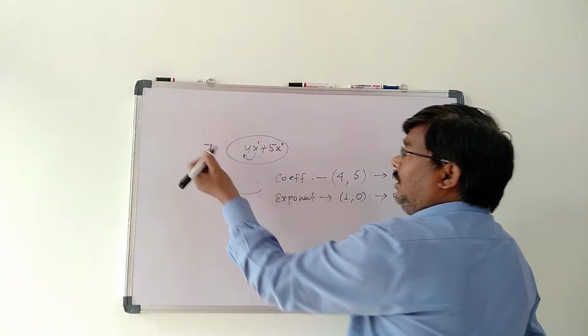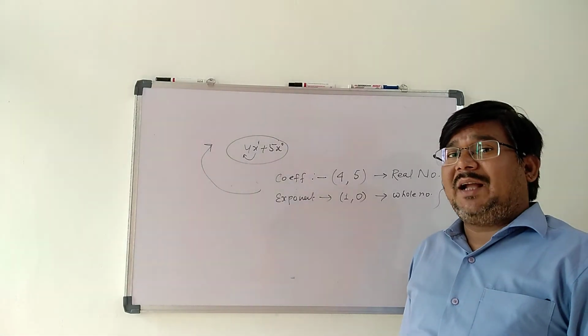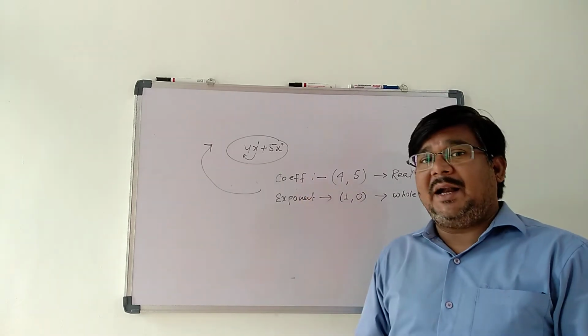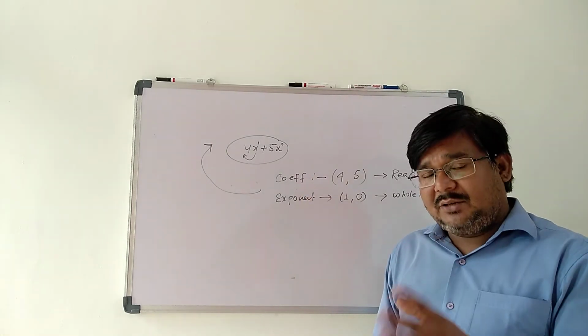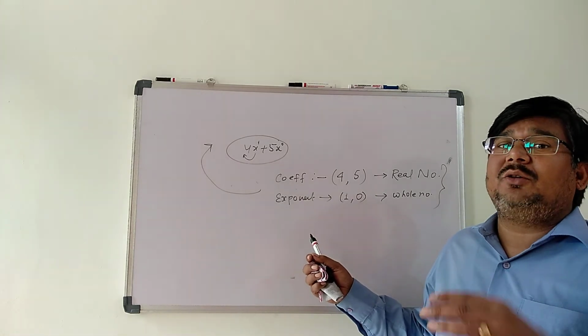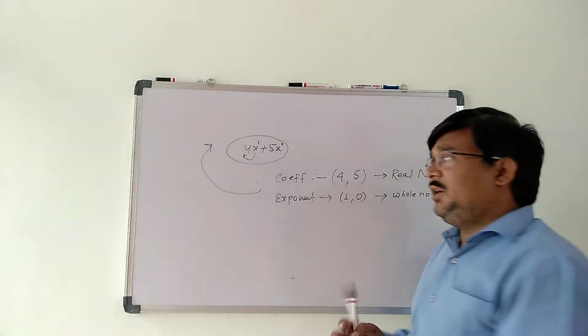So we can say any algebraic expression can be a polynomial if it follows these two rules: first, the coefficient should be a real number, and the exponent or the power of the term should always be a whole number. Now we consider another example.